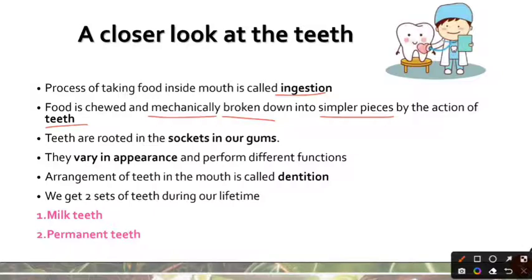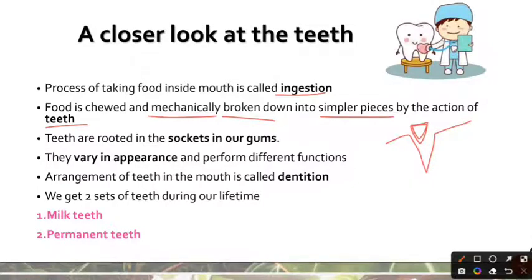So if you're taking a long bite of food, then the teeth just grind it down and break it down mechanically into smaller particles, which can be easily gulped down your throat. Teeth are actually rooted in sockets in our gums. So our gums have sockets, and teeth are actually present in these sockets.